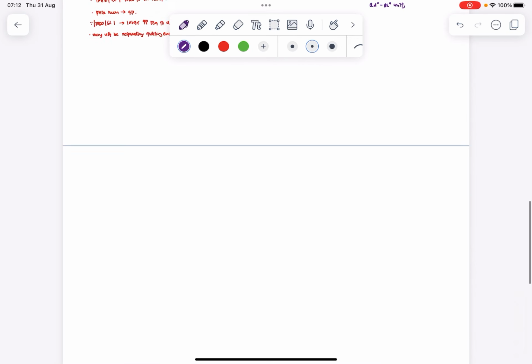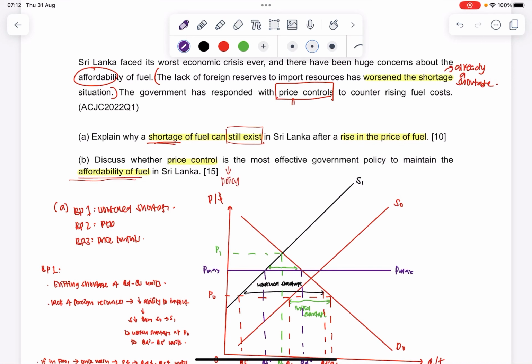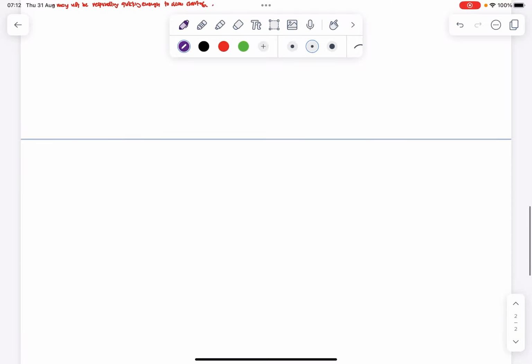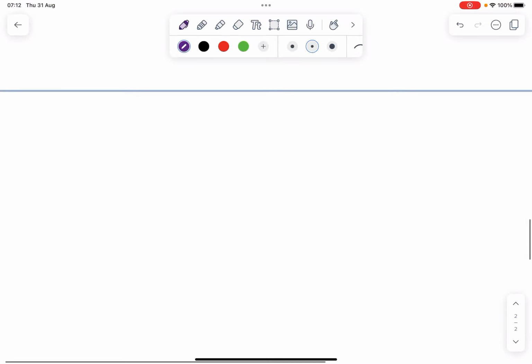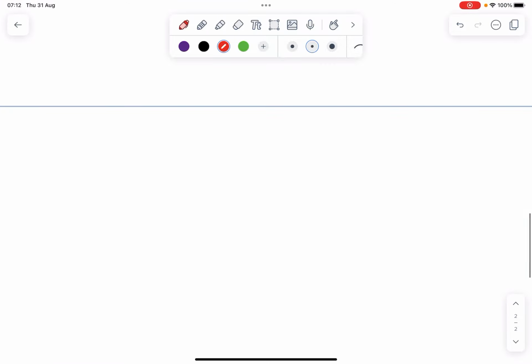Now, I look at question 2: Discuss whether or not price control is the most effective government policy to maintain the affordability of fuel in Sri Lanka. So this is generally a simple question. My focus here will be on the evaluation. So for my part B, right off the bat, I know it's a policy question. I have just policy 1, policy 2 as my key arguments. So key argument 1 will be Pmax. So then I'll just explain how Pmax works.